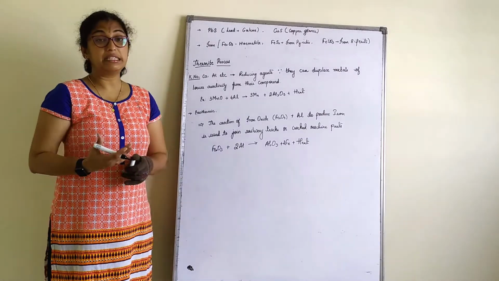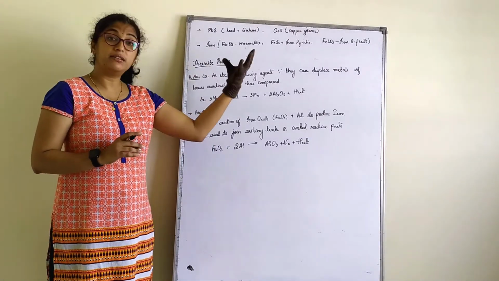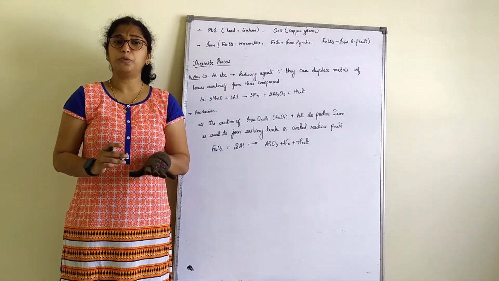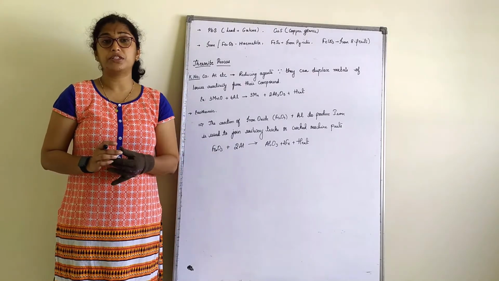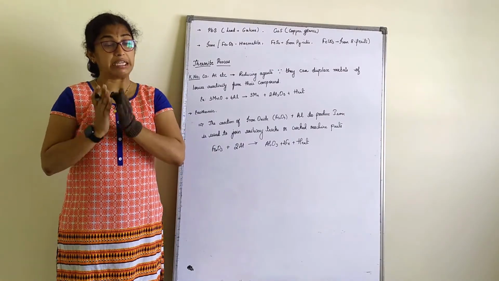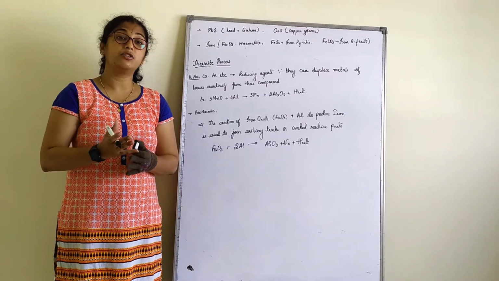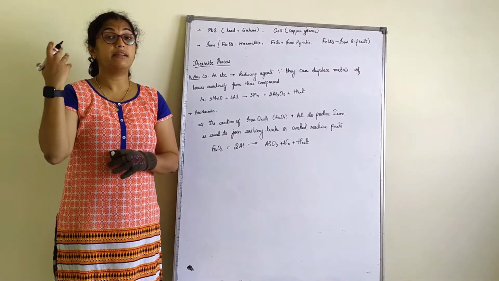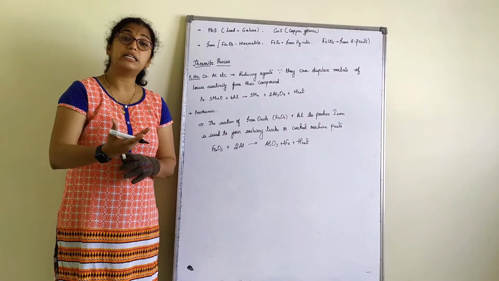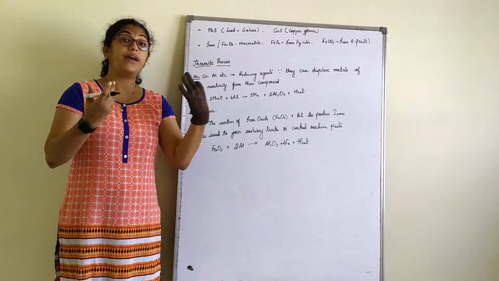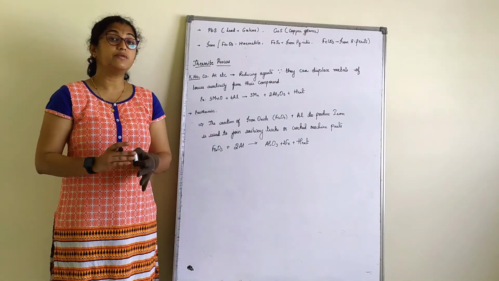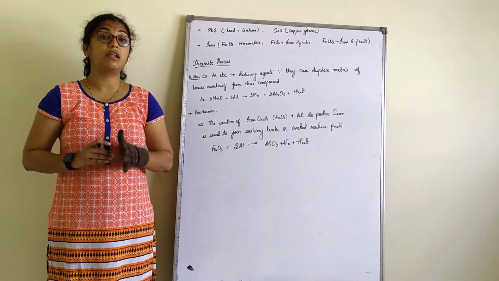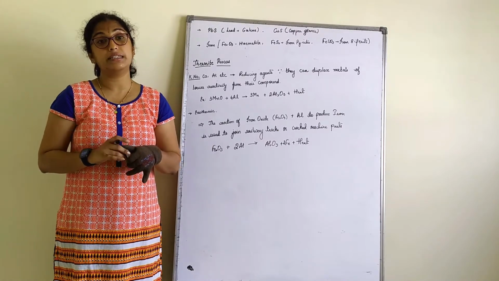So now let us see the next process. Now the metals we obtained from the sulfide or from the carbonate, as we said, are not pure metals because they are only 95% pure. To obtain the pure metal to 99%, it undergoes refining, that is electrolytic refining, where we pass electricity through a given solution where the electrodes are there, right? Let's see what is electrolytic refining of the given metal. We will be studying electrolytic refining of copper as per your syllabus.